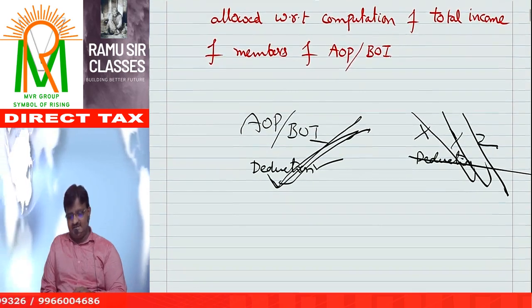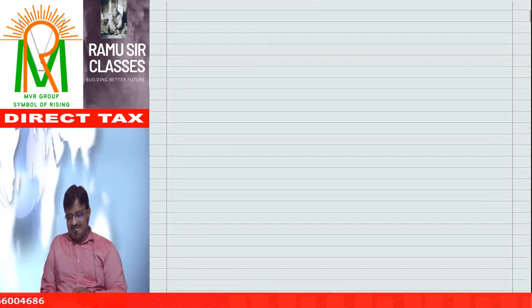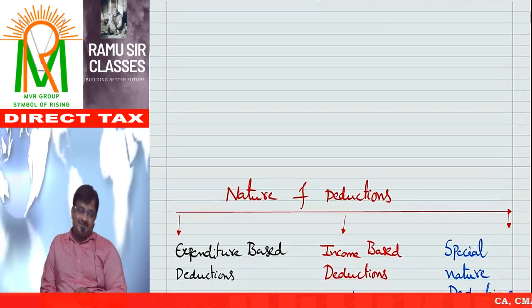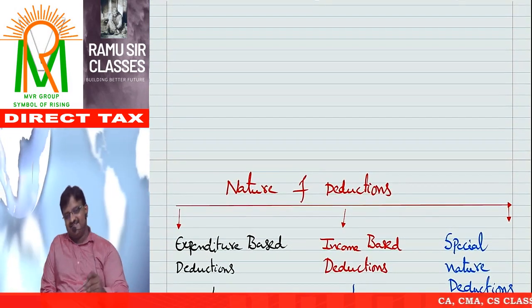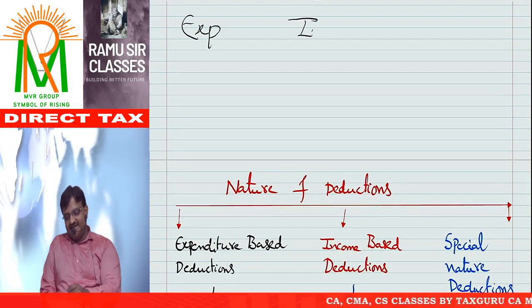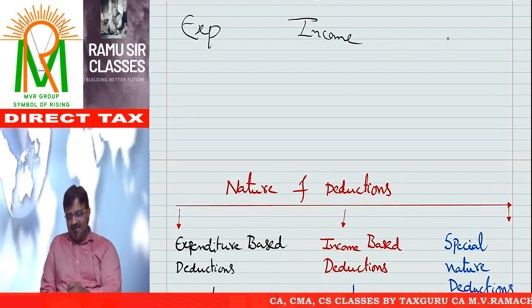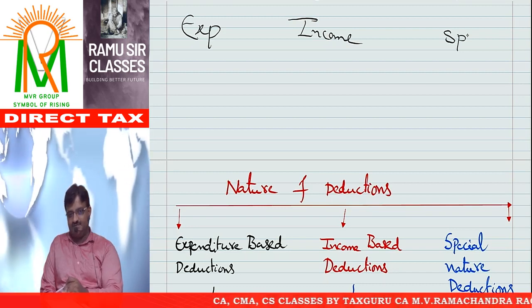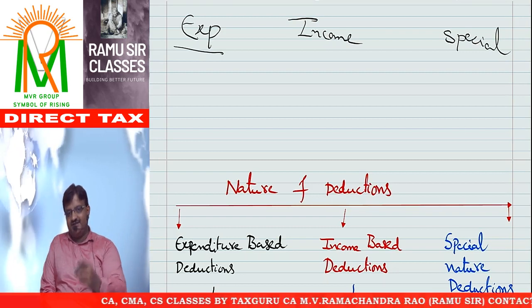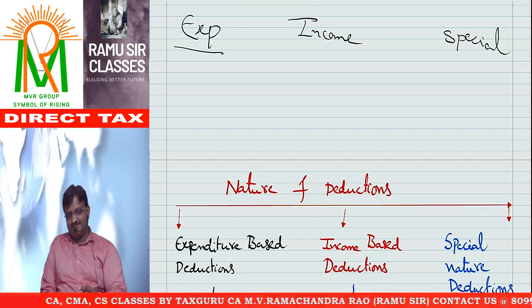Next, how many types of deductions? There are three types. One is expenditure based, one is income based, one is special nature. Expenditure based, you have to pay out of your pocket.